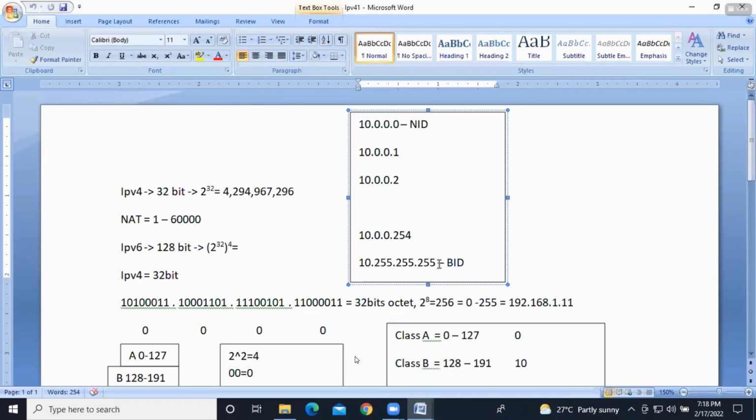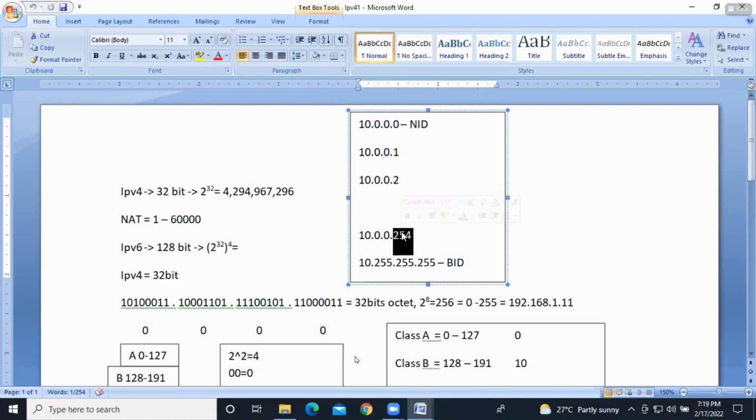Clear? So network ID means all host bits should become 0. If all host bits become 1s, that is the broadcast ID. So in between, we'll have valid IP addresses, 1 to 254. Only those valid IP addresses we are going to assign to machines in a network.